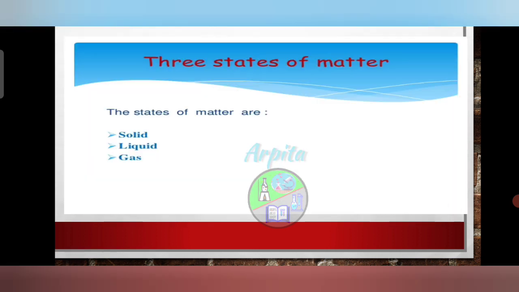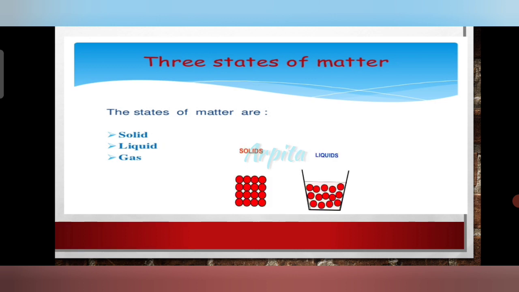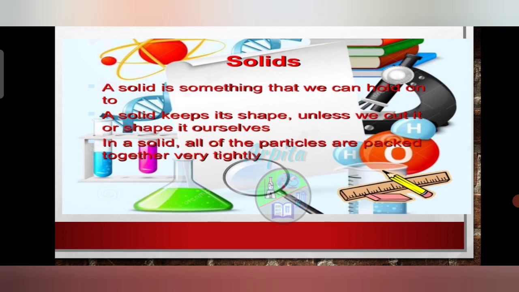The three states of matter are solid, liquid, and gas. Solids. A solid is something that we can hold on to. A solid keeps its shape unless we cut it or shape it ourselves. In a solid, all of the particles are packed together very tightly, and hence the force of attraction between the particles of solid is maximum, while the space between them is minimum or almost negligible.